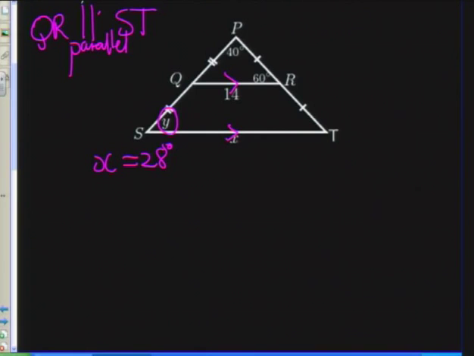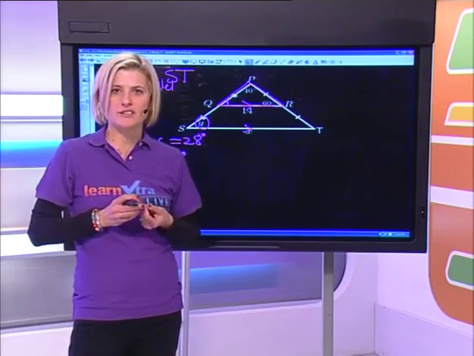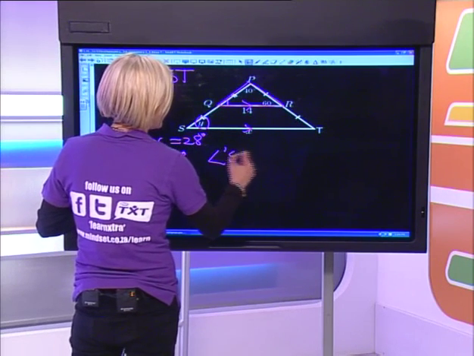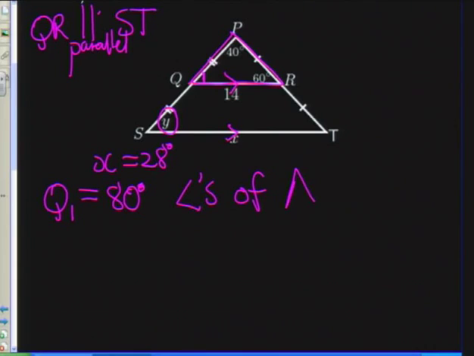Now, I'm going to have a look at this triangle over here, which is PQR. And I'm given that angle P is 40 degrees, that angle R is 60 degrees. So let's call this angle over there Q1. And I'm going to say Q1 is equal to 80 degrees. And we didn't go over this at the beginning of the lesson, but guys, the interior angles of a triangle add up to 180 degrees. So I'm going to use angles of triangle as my reason.